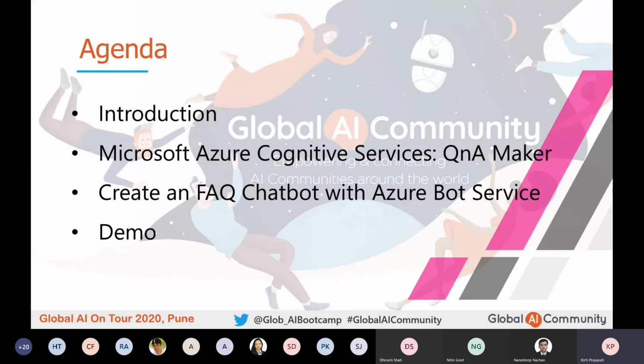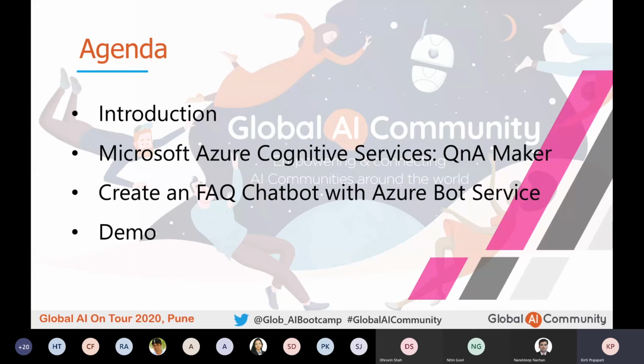So the major topics that we will cover include, first, creating a knowledge base that contains the question and answer pair. Then I will train that knowledge base to understand the question asked in a conversational tone, and creating the chatbot that exposes your knowledge base to the different channels or a web application.